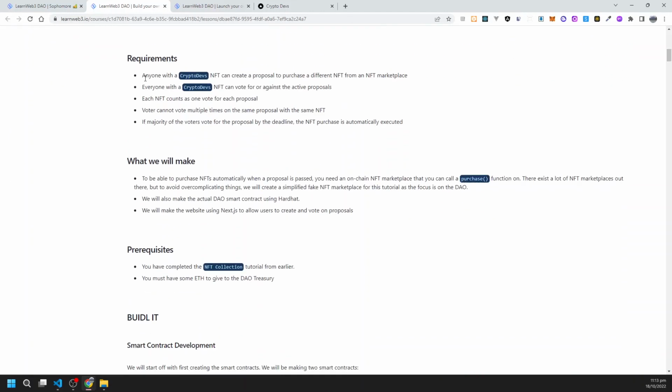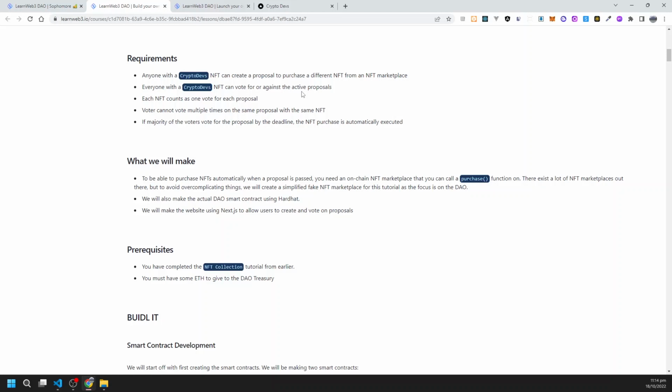So, what are the requirements? Anyone with the CryptoDevs NFT can create a proposal to purchase a different NFT from the marketplace. Everyone with the CryptoDevs NFT can vote for and against the active proposals. Each NFT counts as one vote for each proposal. A voter cannot vote multiple times on the same proposal with the same NFT. If a majority of the voters vote for the proposal by the deadline, the NFT purchase is automatically executed.